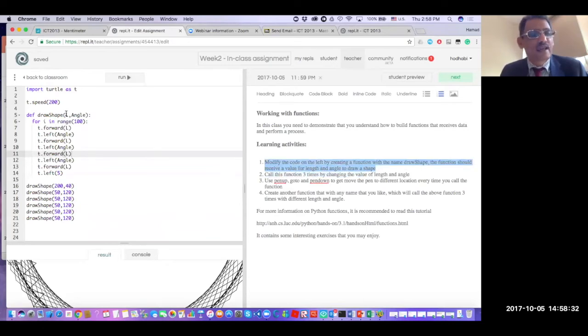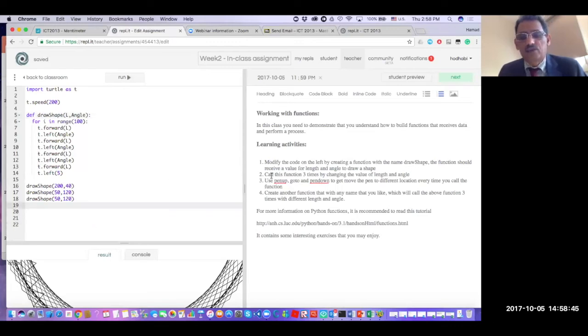Now, the first one we did, create the function, and we passed L and angle, and then modified this one, and we called it more than 3 times, stick to 3 times. And that's good, that's the second one we achieved. Now we are in the third one: use pen up and pen down to move to new positions, go to or position. Now I leave this one to you. Show me how you can use pen up and pen down to do that.